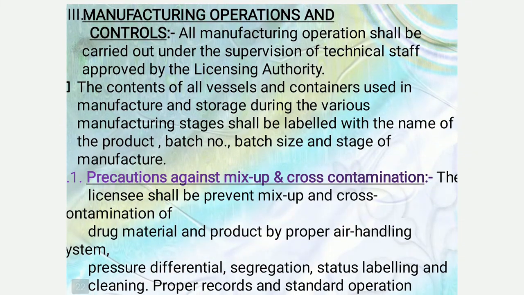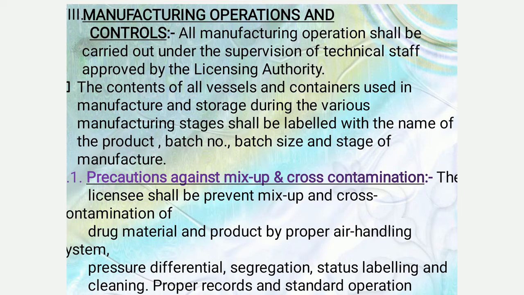Next one is the manufacturing operation and the controls. All manufacturing operations shall be carried out under the supervision of technical staff, which has to be approved by the licensing authority. The contents of all vessels and containers used in the manufacture and storage during the various manufacturing stages shall be labeled with the name of the product, batch number, batch size, and the stage of the manufacture.